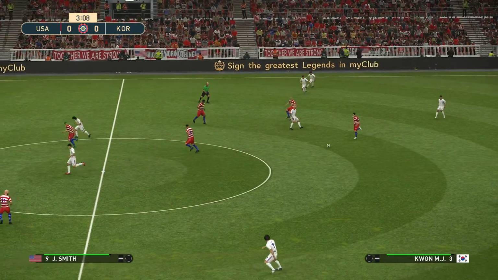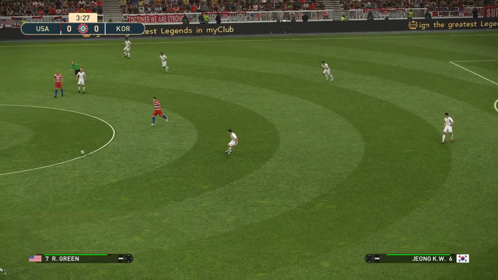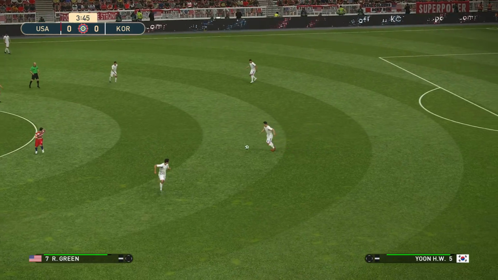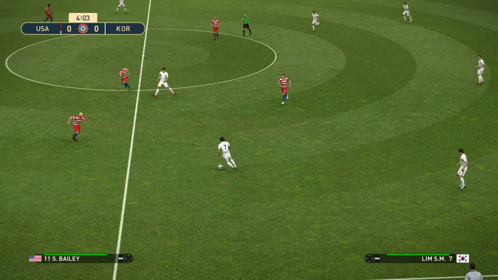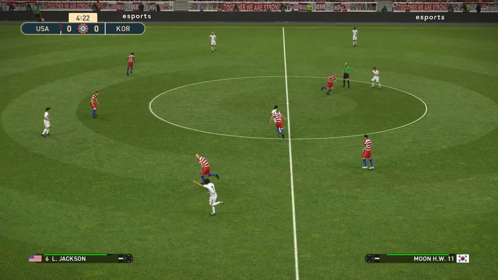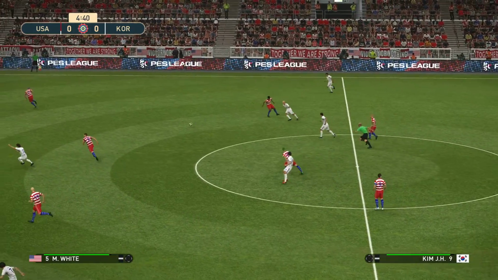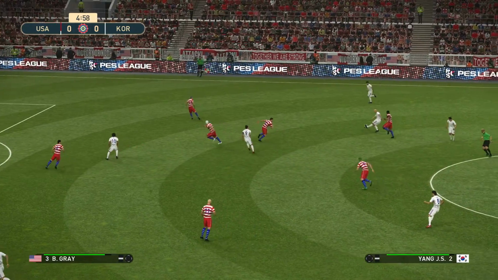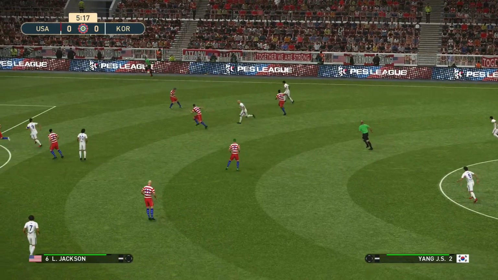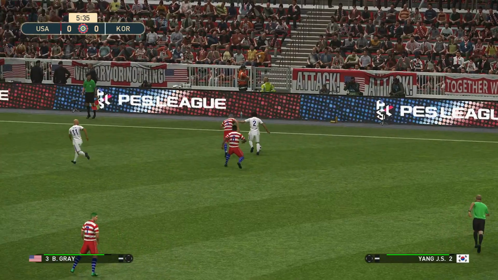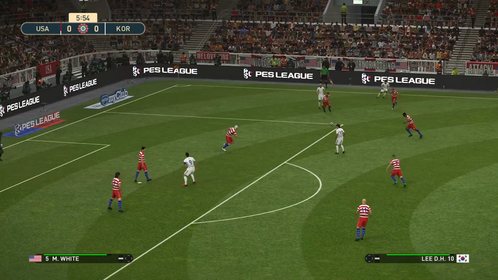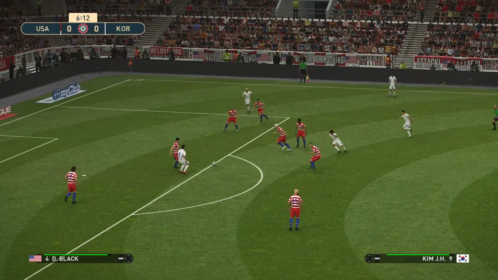South Korea down in 15th place coming into this weekend on 13 points, and the US 6 points ahead of them. They're all the way up in 4th place. Yang, Moon, here's Lee.